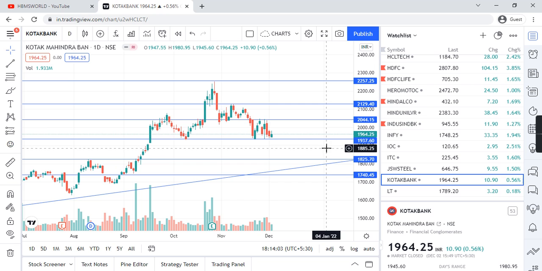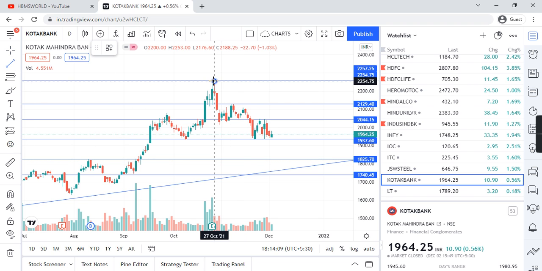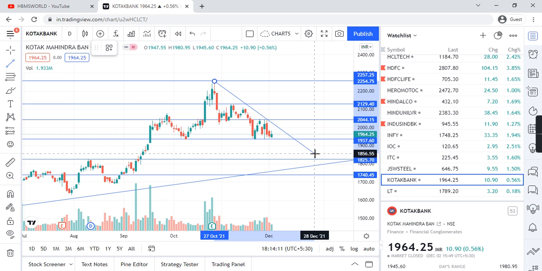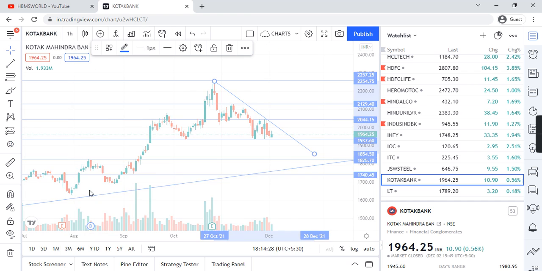So guys, in the daily chart we don't have any major pattern. This trend line is there. I am trying trend lines in hourly, weekly and daily, so which one do we follow? When we reanalyze the charts, we are able to track the lines also, and we'll be able to see how much movement comes.